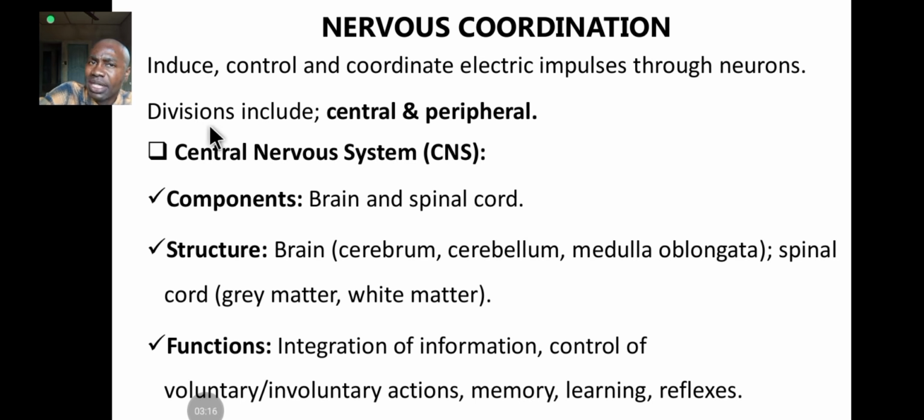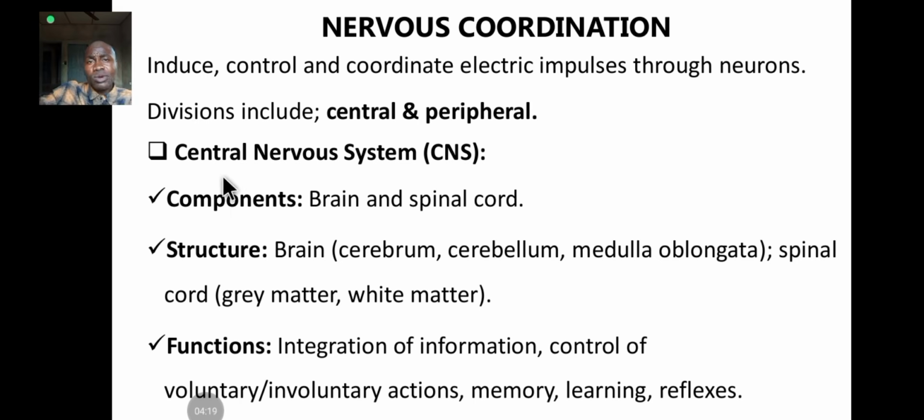Neurons are microscopic, but nerves are not. You can see a nerve with your naked eye. A nerve is just like a blood vessel, like a vein or an artery. But neurons are microscopic, you can't see them, just like the glomerulus in the kidney. They are nerve cells, and we are going to look at the neuron proper. But just understand that the nervous system is made up of neurons, and the neurons are responsible for the structural and functional aspects of the nervous system. They enable it to function, and they make up the structure of every part of the nervous system.